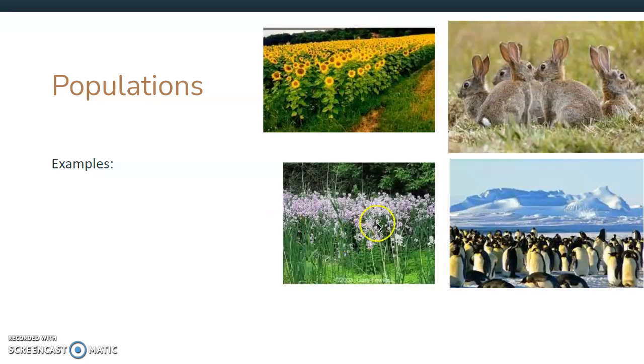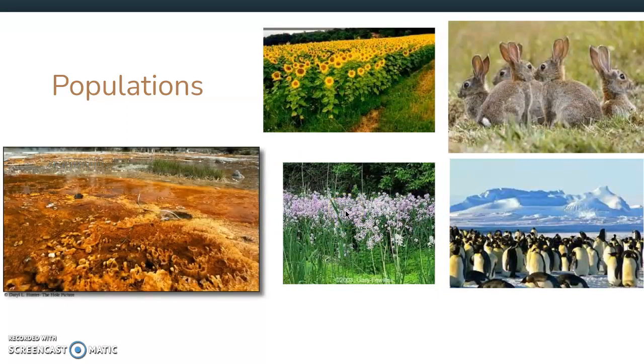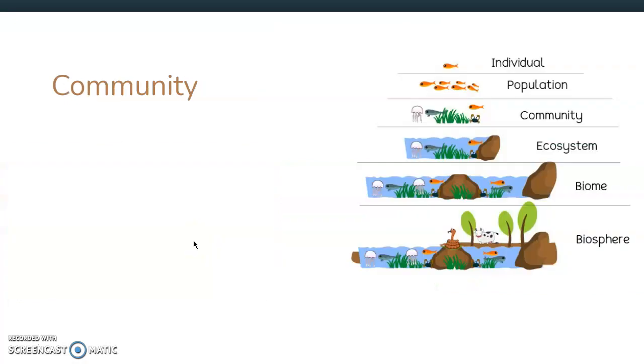I think this is lavender, another plant that's all the same population. And then this is what's called bacteria. This bacteria is actually really interesting and is found in Wyoming in a place called Yellowstone National Park. So I just wanted to throw in some Wyoming facts here about Yellowstone.